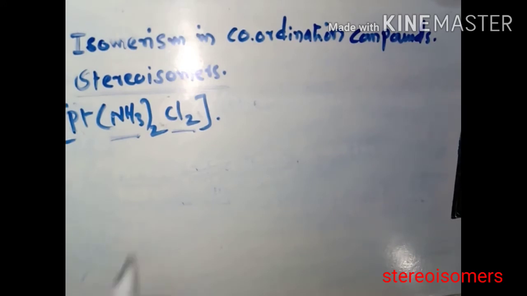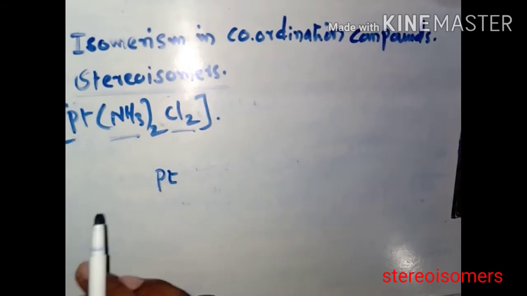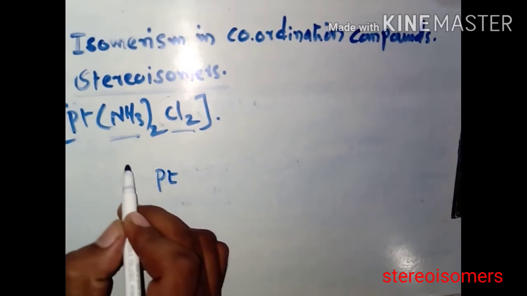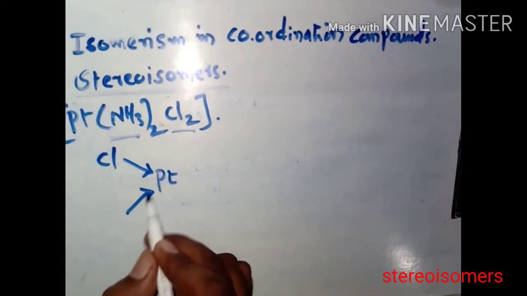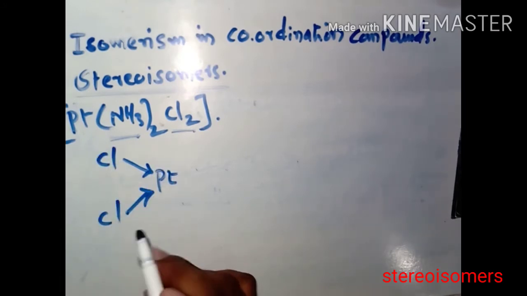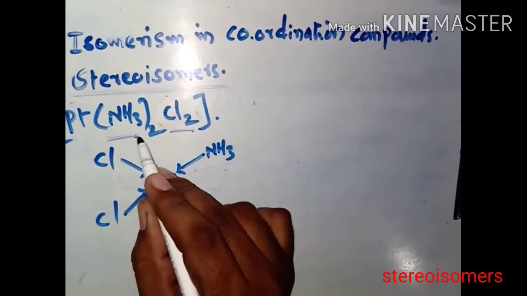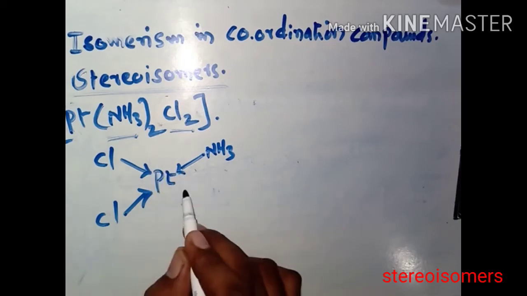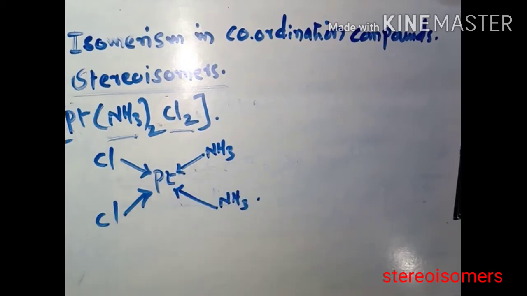Now if we arrange this, in the center we put Pt, and we can put here first Cl, then another Cl, then we can write the first NH3. There are two NH3 amine ligands, and here the second NH3.